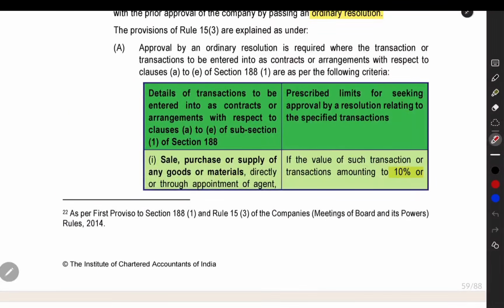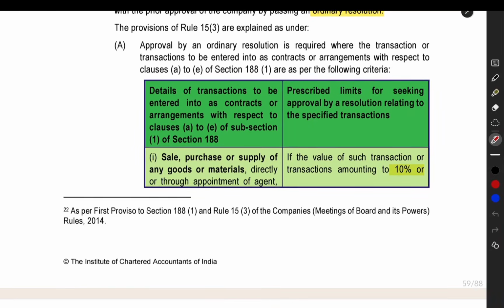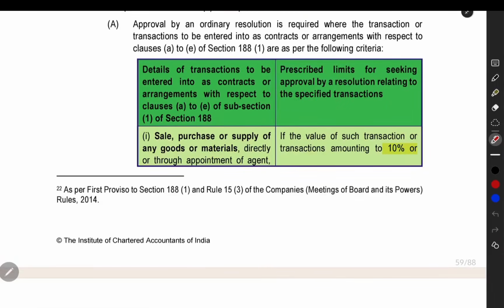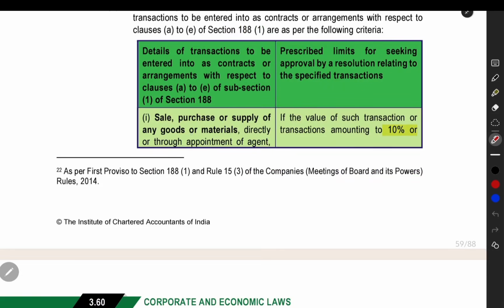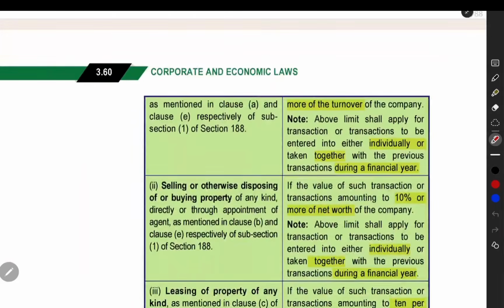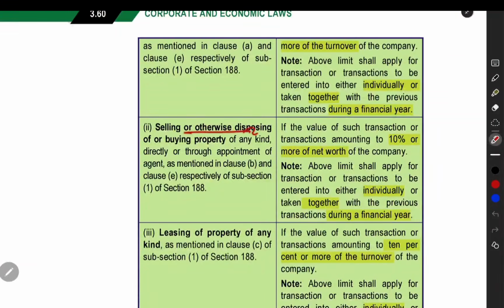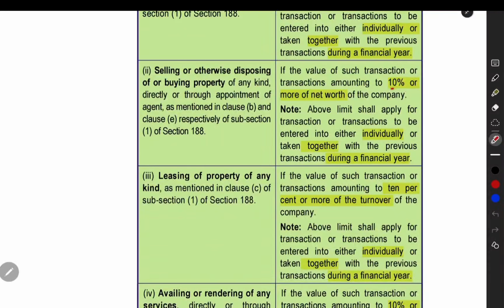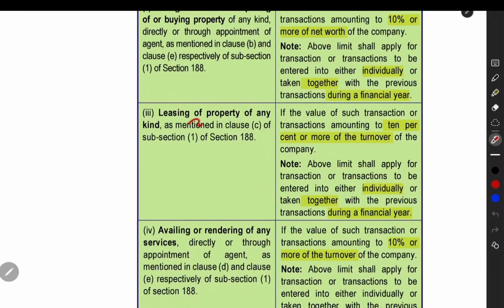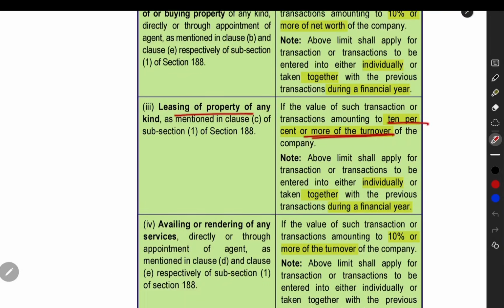If a type of transaction is there and it is more than a limit, then we have to obtain the ordinary resolution approval. What are the transactions? Sale, purchase, or supply of goods or material, if such a transaction is amounting to 10% or more of the turnover. So, for sale or purchase of goods or material, if the transaction value is 10% or more of turnover, then you have to get the ordinary resolution. If they are selling or disposing of property or buying property, then 10% or more of the net worth of the company will be the limit. If the transaction amount is coming to 10% or more of the net worth, then you have to get the ordinary resolution. Leasing of property, 10% or more of the turnover of the company is the limit.